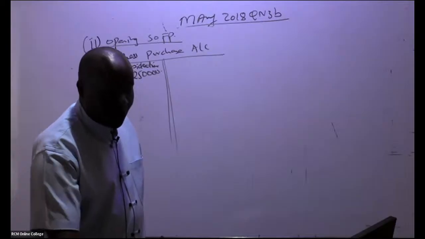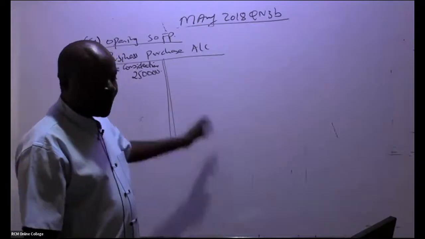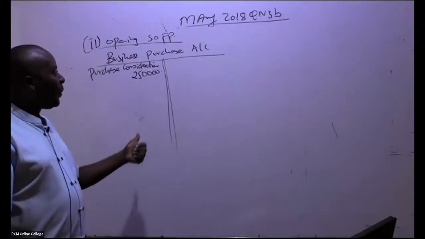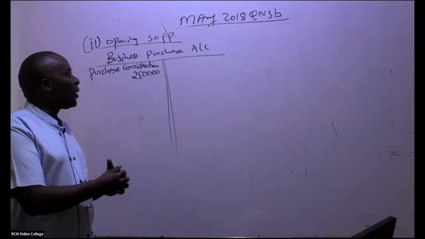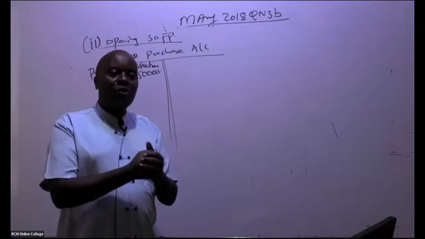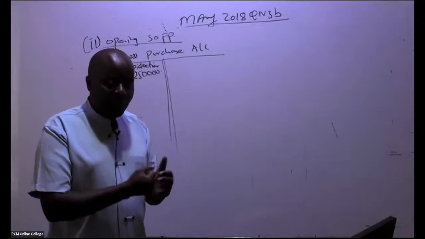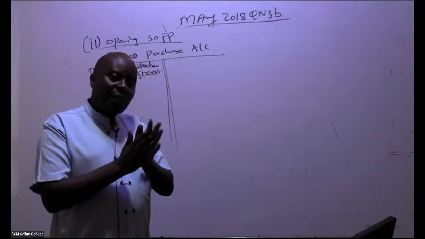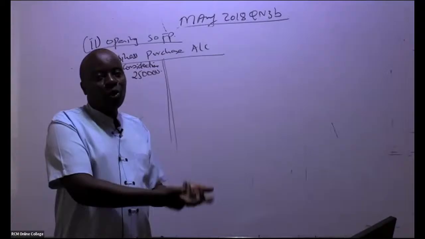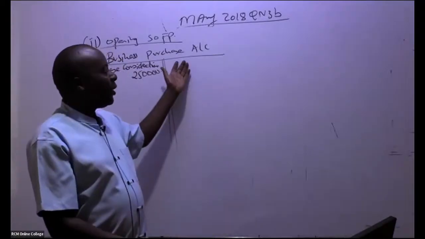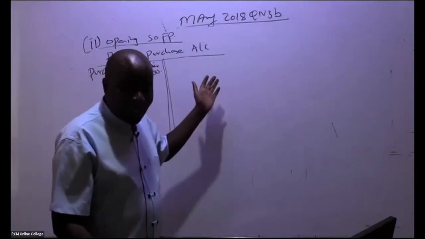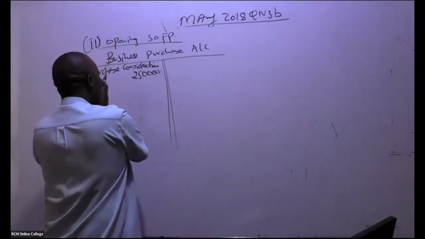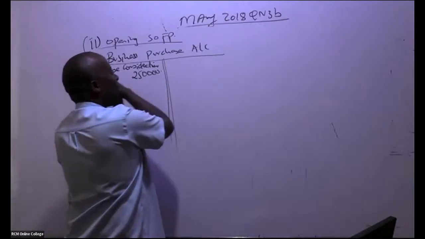So goodwill, this is what we are trying now to calculate. This account will be able to give us the goodwill. So remember, now here, ladies and gentlemen, what are we doing in a business purchase? First of all, we are purchasing those assets that the business took. So when we purchase them, we shall debit those assets and then we credit this account. So we start with assets taken over. Here you are debiting the individual assets and then you credit this account.